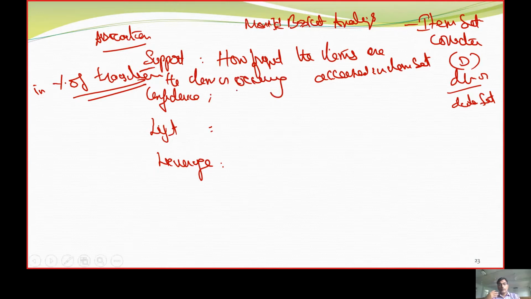If I have 100 transactions, in how many of those 100 transactions does it happen? That is where support takes care.